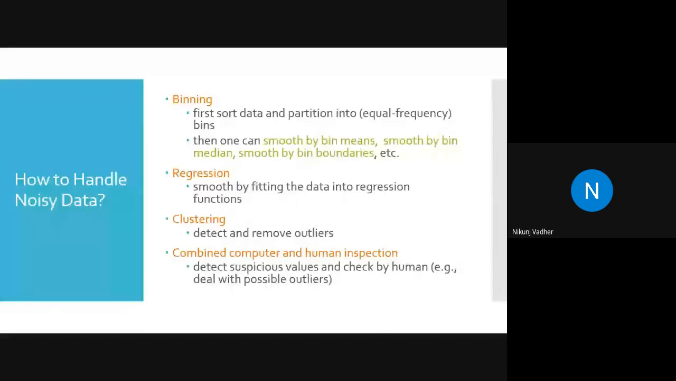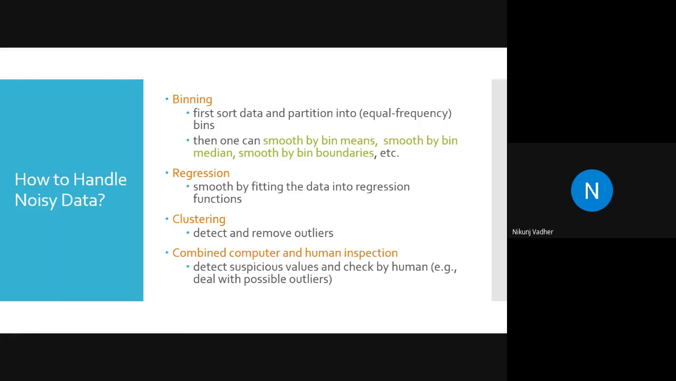Another approach to deal with this problem is clustering. You create the clusters and remove the outliers, and replace the missing value, or noisy data, with the average of the cluster.